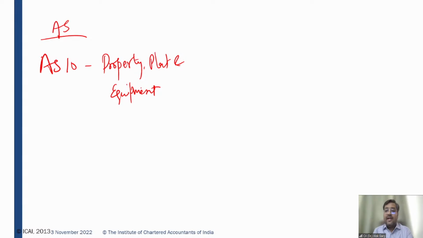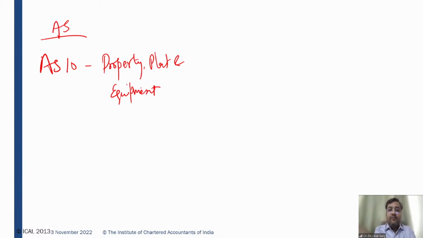So in accounting standards, there is only one standard which talks about fixed assets, the Property, Plant, and Equipment standard, and that is Accounting Standard 10. Students who have read the revised Accounting Standard 10, Property, Plant, and Equipment, I would say that between revised AS 10 and Ind AS 16, there is no major change. In the earlier standard versus Ind AS 16, there was a major change, but now there is no major change.